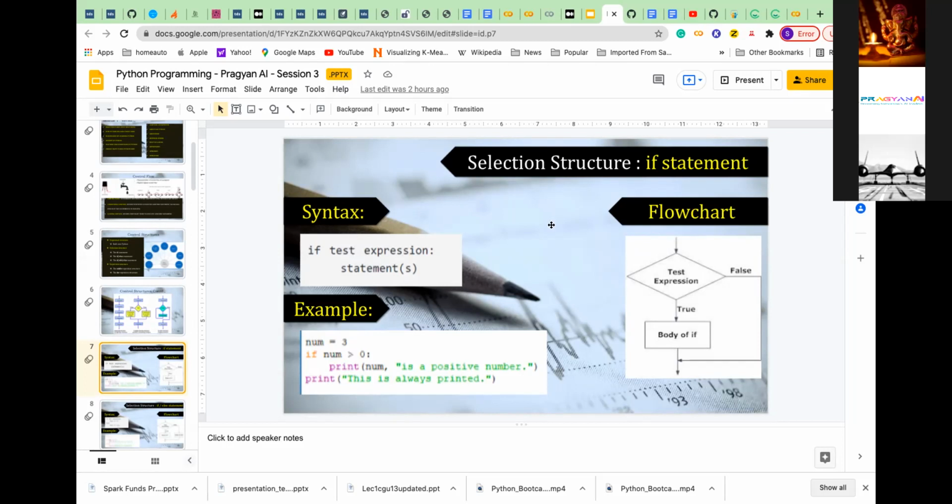So what is the syntax for the selection structure? It starts with if, which is a keyword. Then a test expression. What is a test expression? It may be anything.